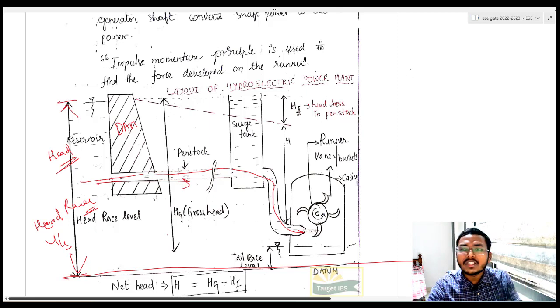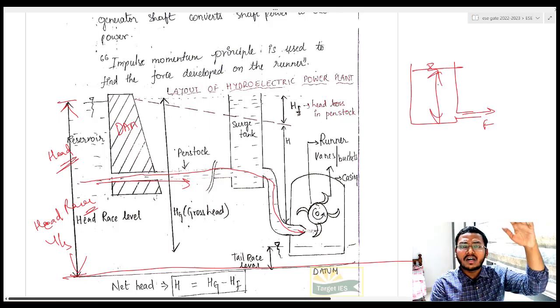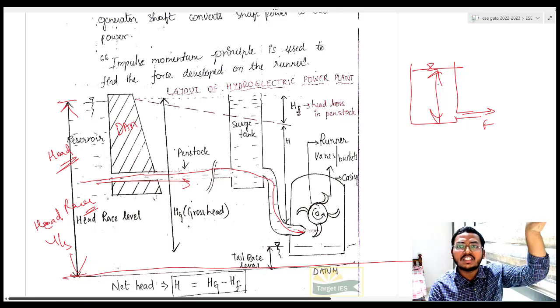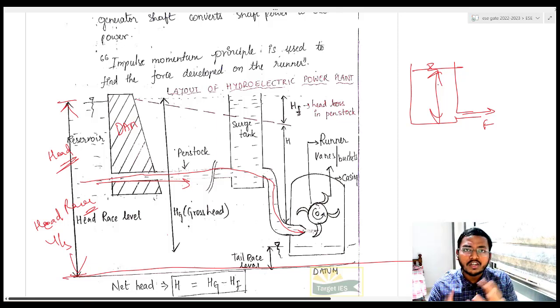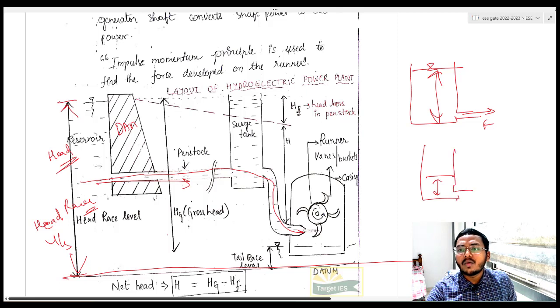It is common sense, you know this very well, right? If you have a greater head, then the water will come with a bigger force, because it has a lot of head in it, a lot of energy in it. The potential energy is being converted into kinetic energy, right? So with huge force the water comes out. If the head is less, if the water level is low, then the water will come with less force. Obvious. I hope you got it, right?